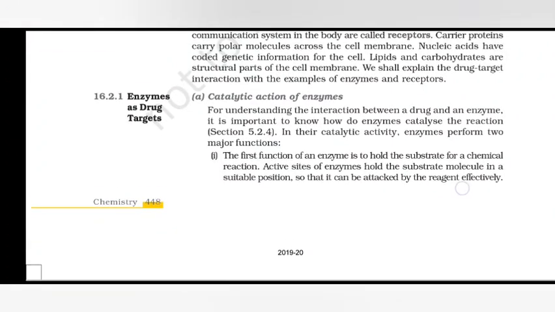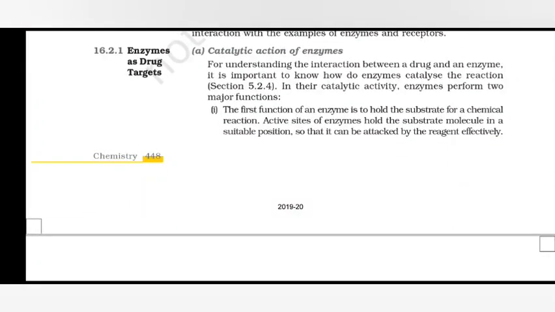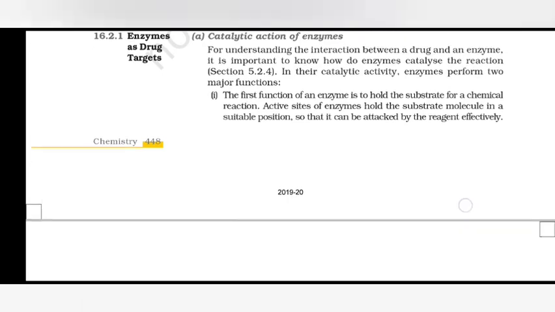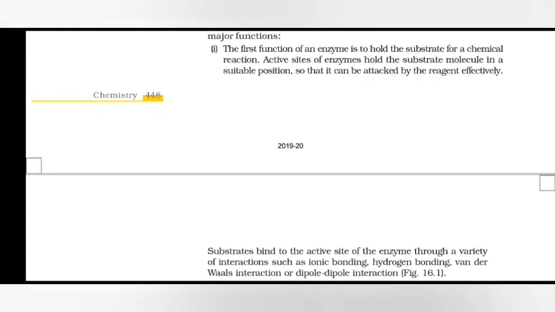Catalytic action of enzymes. For understanding the interaction between a drug and an enzyme, it is important to know how enzymes catalyze the reaction. In their catalytic activity, enzymes perform two major functions. The first function of an enzyme is to hold the substrate for a chemical reaction. Active sites of enzymes hold the substrate molecule in a suitable position so that it can be attacked by the reagent effectively.